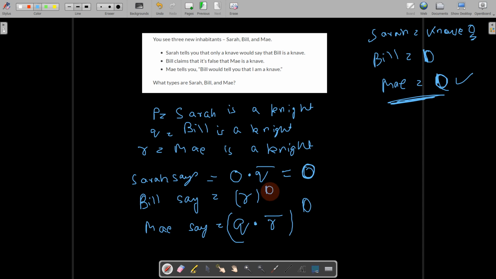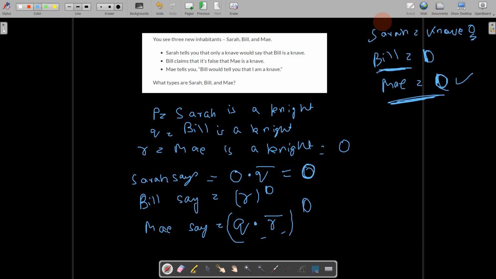R bar is true when R is 0, since May is a knave. But Q, our statement that Bill is a knight, is false. So this statement becomes false. So 0, 0, 0, that all 3 are knaves, is the correct option.